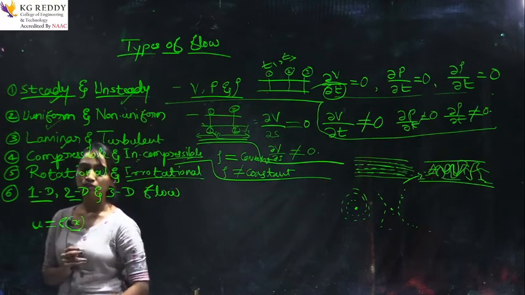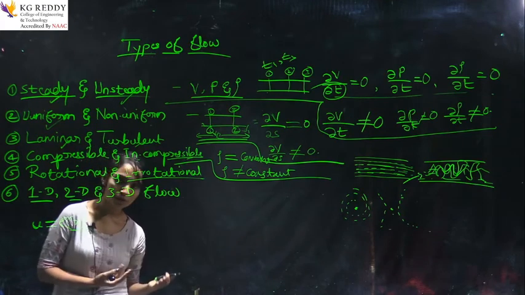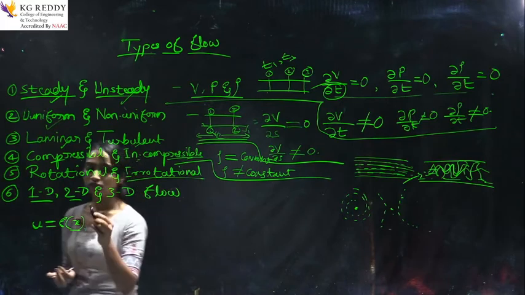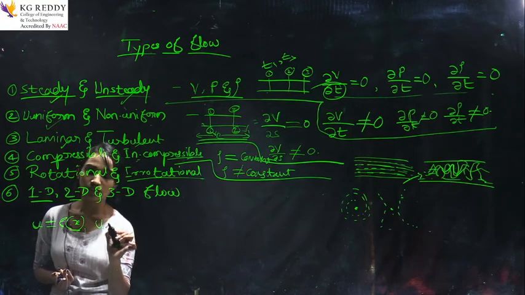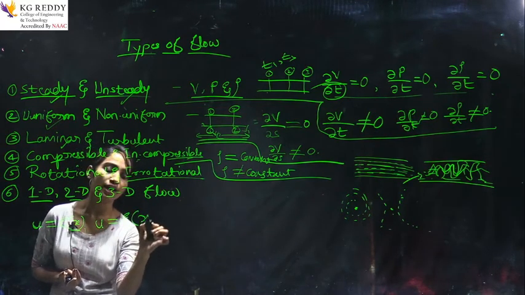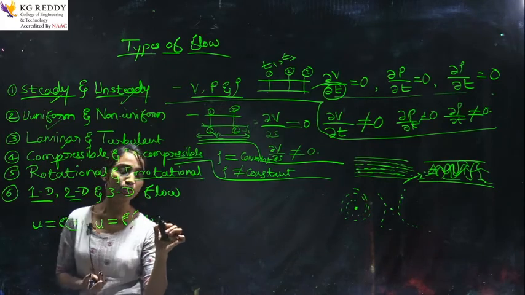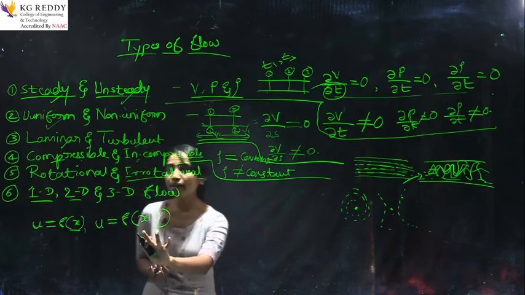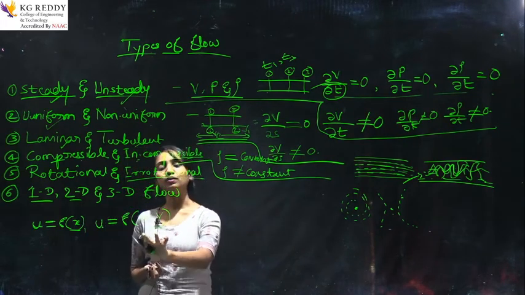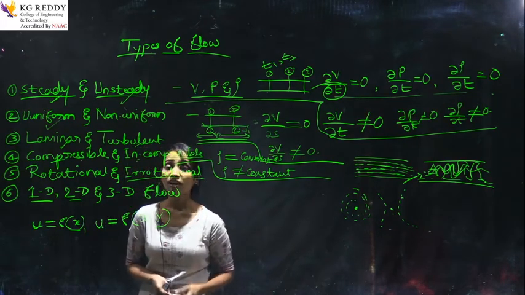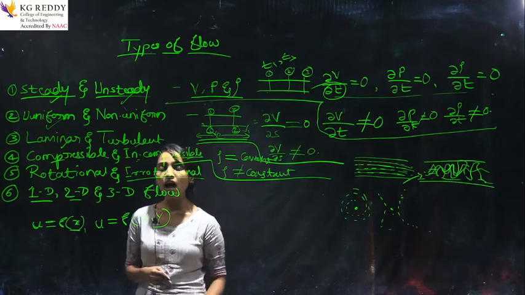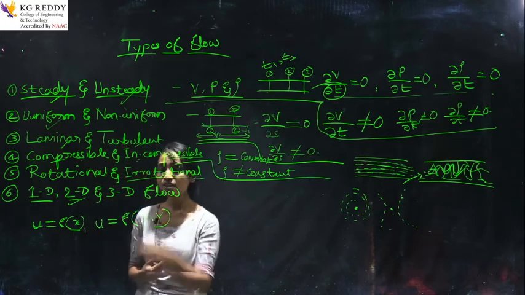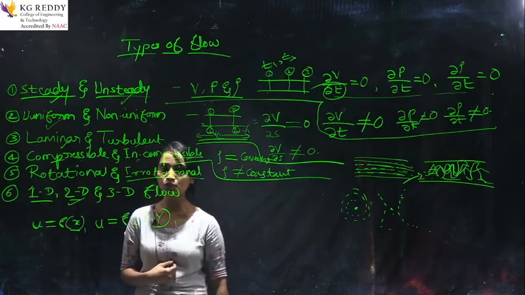For two dimensional, here the velocity is a function of time and two space coordinates. For this, u is a function of x, comma, one more, y. Here in two directions, the properties of the liquid are changing. In the third direction, changes are neglected in two dimensional. Similarly, can you guess for three dimensional?